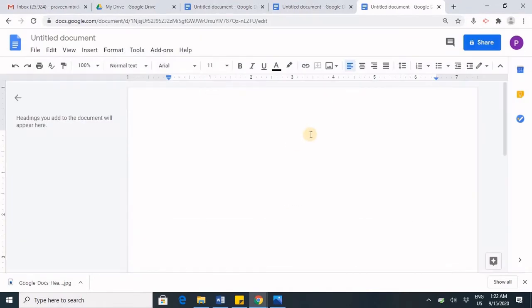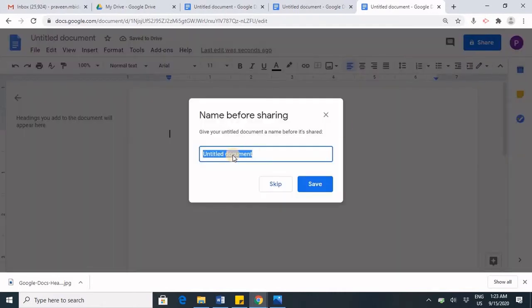With this being said, let us understand some of the interesting features of Google Docs. So here you can share it with the other person so that you can collaboratively edit the document. If you just see here, this is private to only me because I haven't shared it. If I share it with others, even they can edit on this simultaneously.